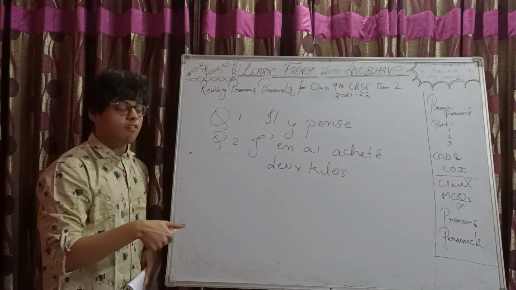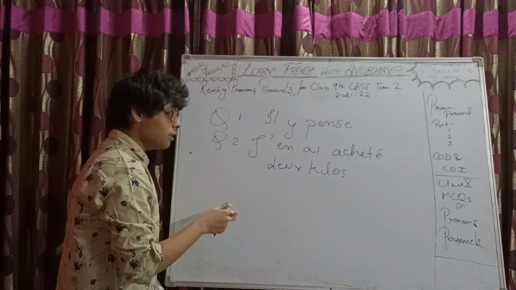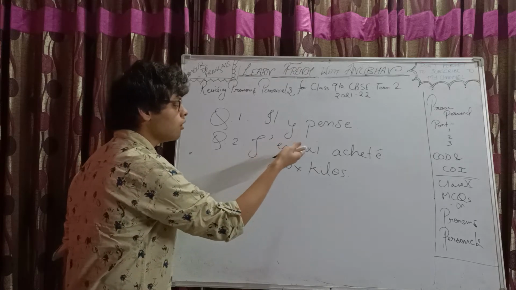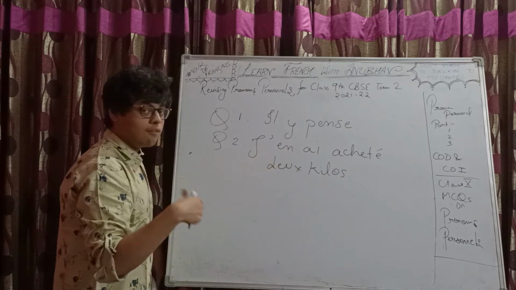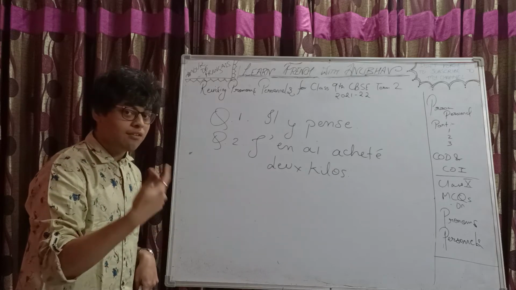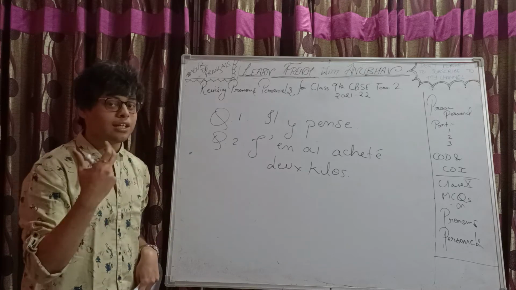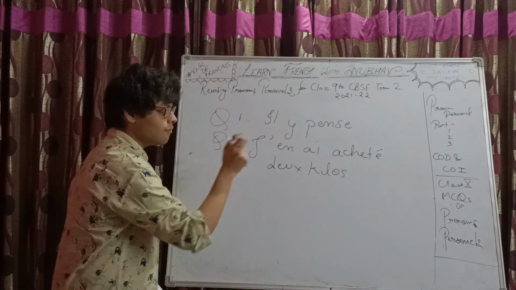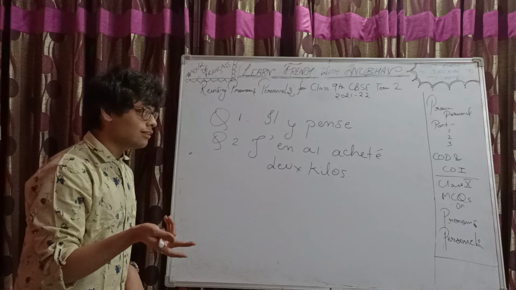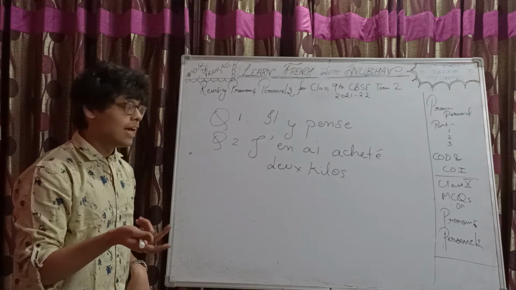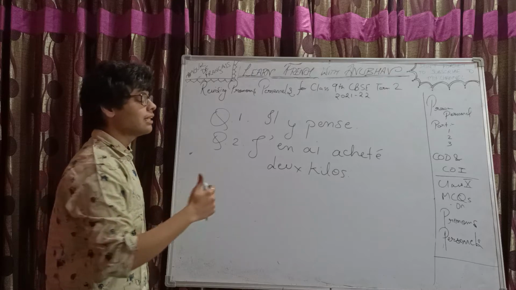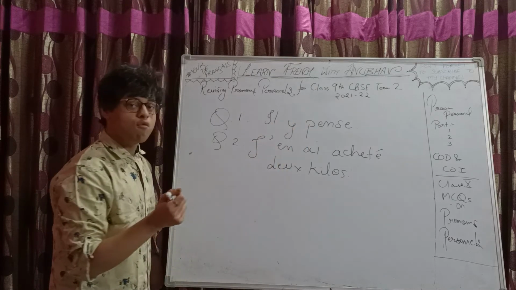Talking about the placement of pronouns, these personal pronouns come before the auxiliary verb, like when in passé composé, futur antérieur, plus-que-parfait, right? Whenever there's an auxiliary verb, before that the pronoun will be coming. And in a normal present sentence or in the future, when there's simply the verb, the pronoun comes just before the verb.